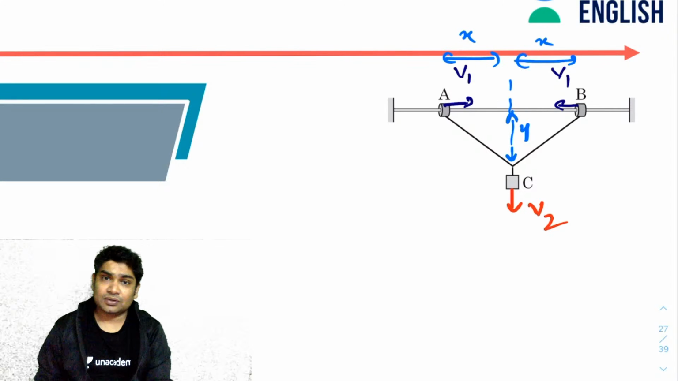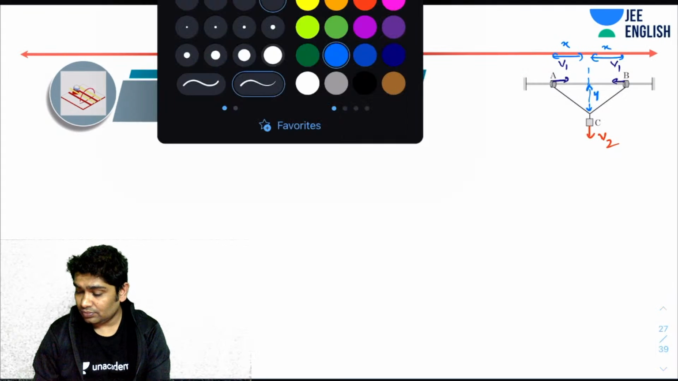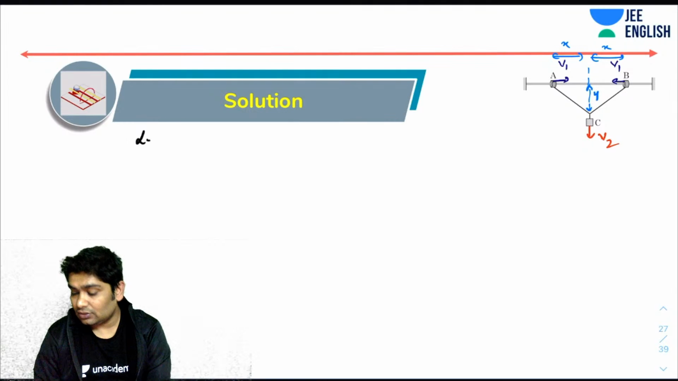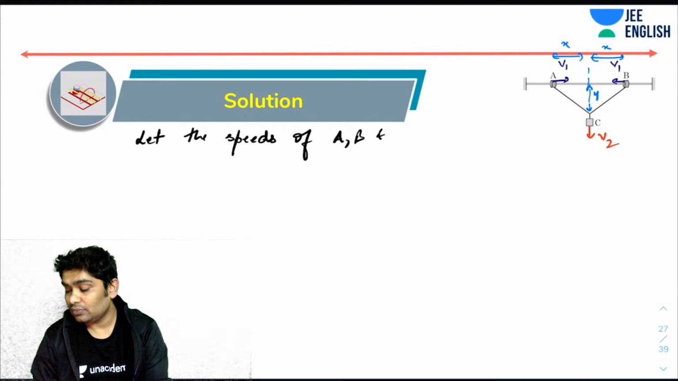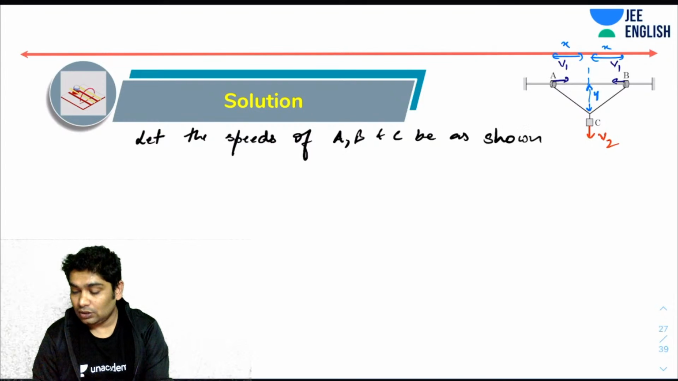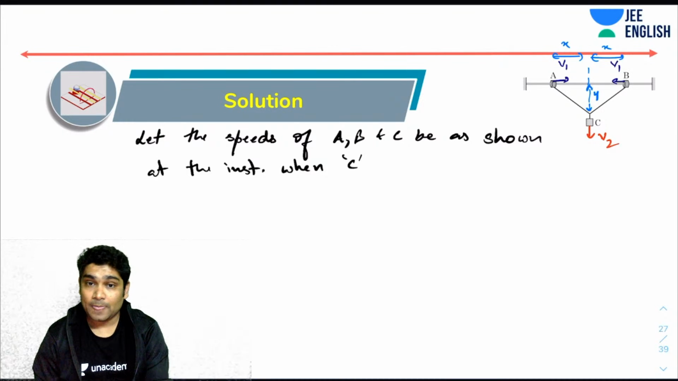I'm assuming these values. So let the speeds of A, B, and C be as shown at some instant, as shown at the instant when C has descended by a distance y.